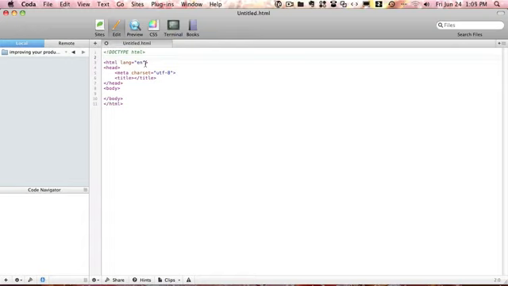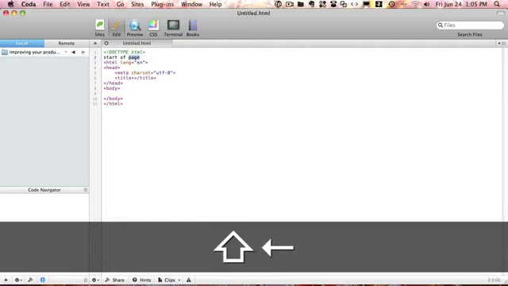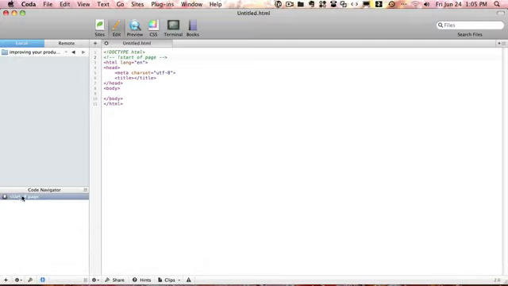So let's say this is the start of page. So this is our bookmark. We're just gonna comment it and then add an exclamation mark, and that will create a code bookmark right here.